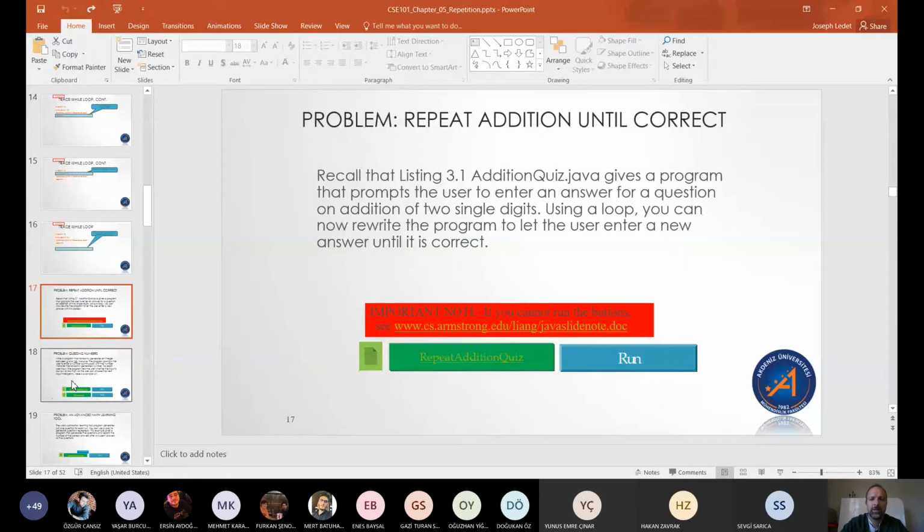Here, in the repeat addition quiz, we might want to let the user enter answers until they get it correct. And one thing we might be able to do is count how many times they gave the wrong answer. That way we could help them know if they're getting better at giving the correct answer for addition quizzes, as we keep track of maybe their average number of wrong answers.